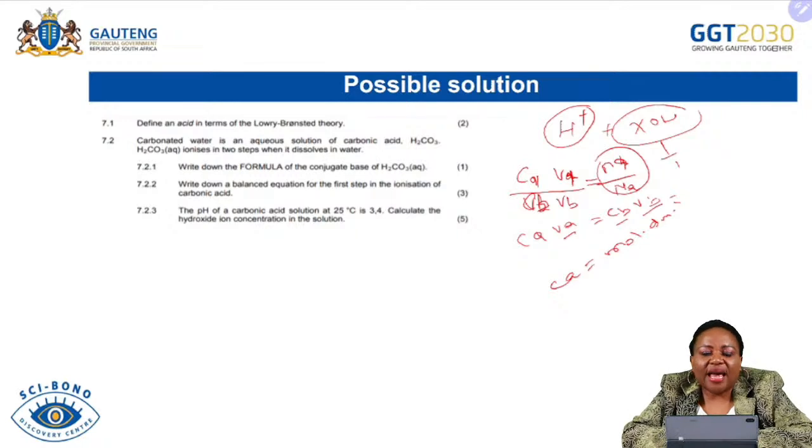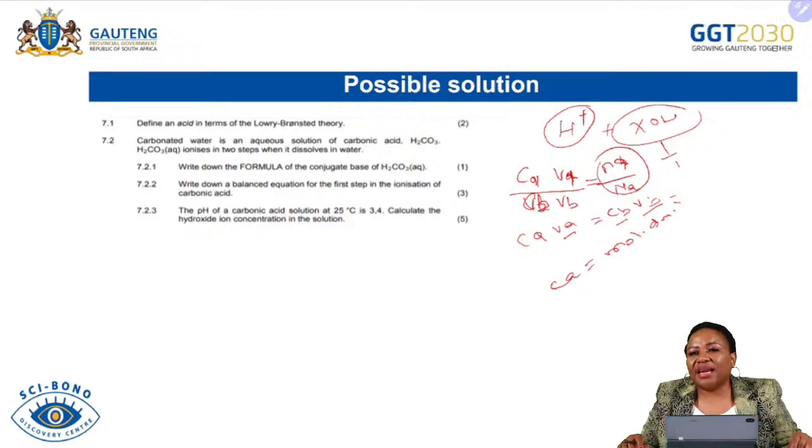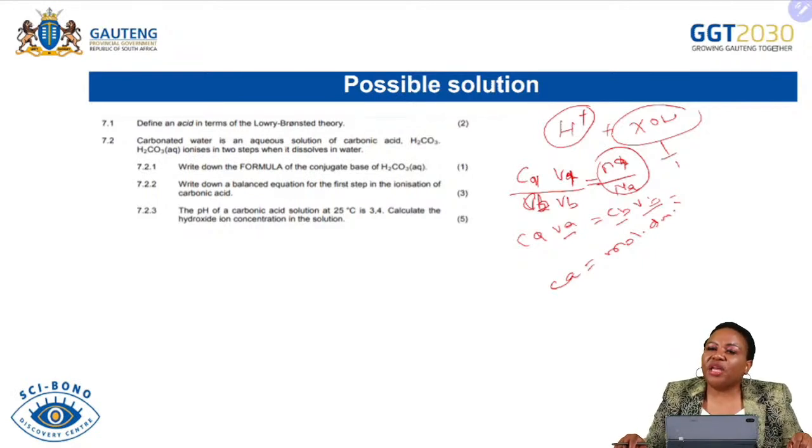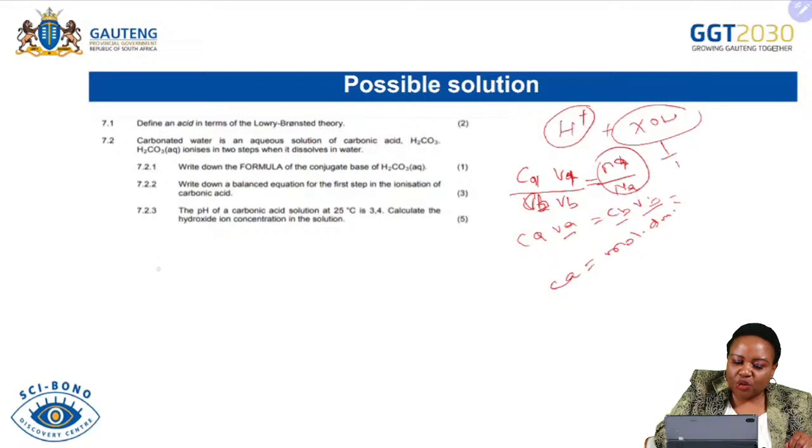So my learners, I can see that time is against our lesson. But what we are doing today, I was just trying to show you how you can answer questions on acids and bases, and what important information you need to understand when you answer questions under acids and bases. There are lots of questions asked here, like how do we find oxonium ions when given the value of pH? By looking at my explanation of the calculation of pH, you will be given the pH, and then you will find the concentration of oxonium ions because you know this formula.